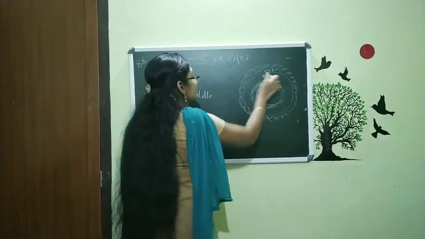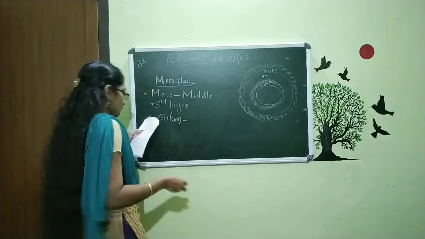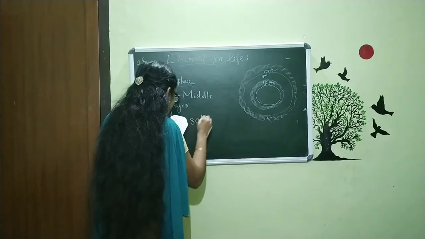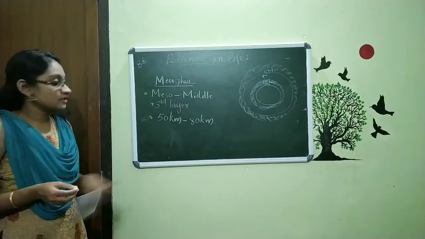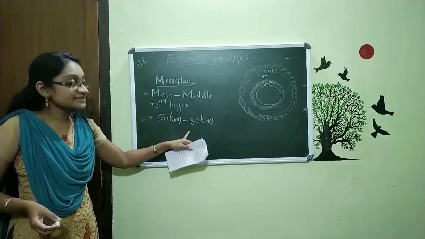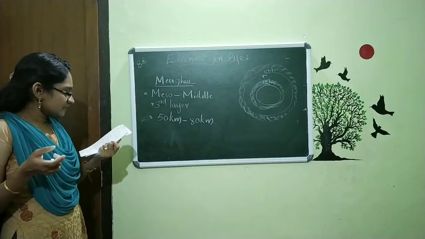You just want to remember from 50 kilometer to 80 kilometer, that is the region for the mesosphere. From 50 kilometer to 80 kilometer is our mesosphere. So these are all about the mesosphere.